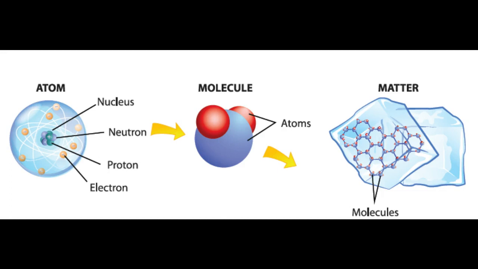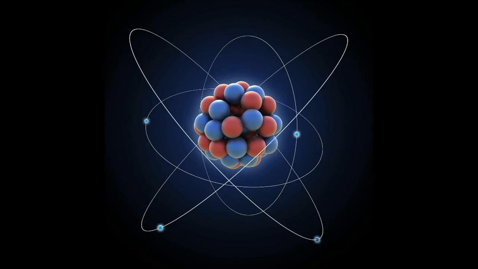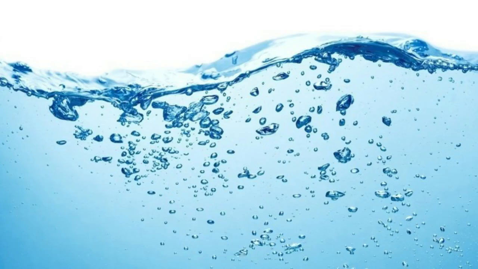Now let us see some examples. Imagine that a piece of brick is broken endlessly using a hammer. At one point it will become fine particles, and then it cannot be broken further. Those small minute particles have millions of molecules. These molecules are made of atoms. Matter is made of such smallest particles.